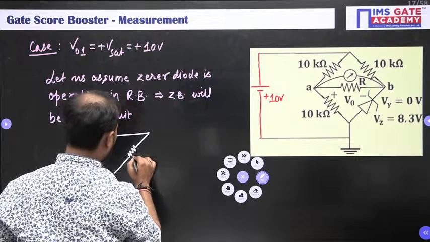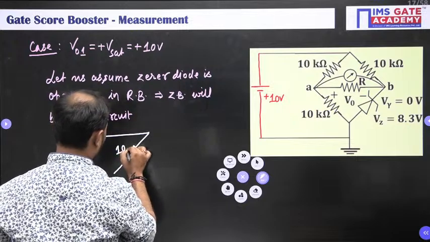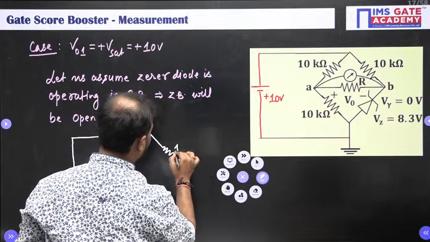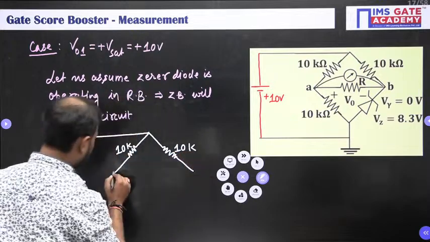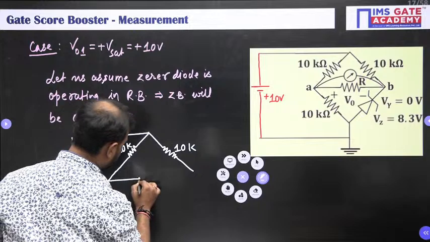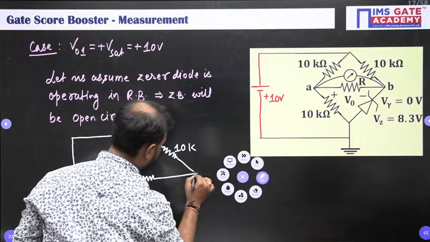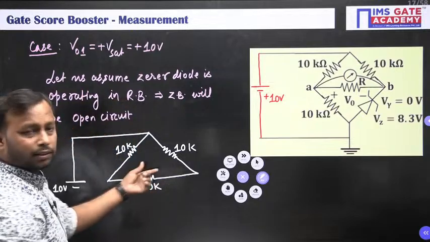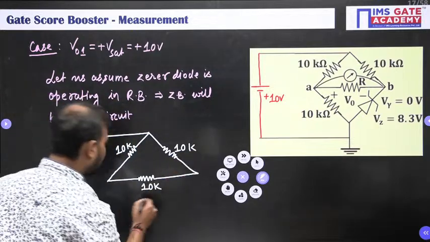This is 10K. Those who are solving, please do solve and let me know the answer. This is resistance R, which is 10K, and here we have the voltage plus minus V0.